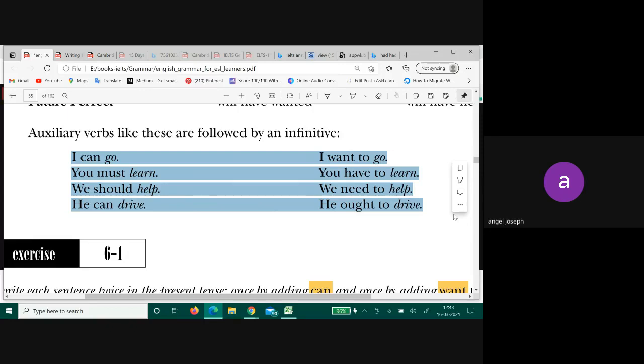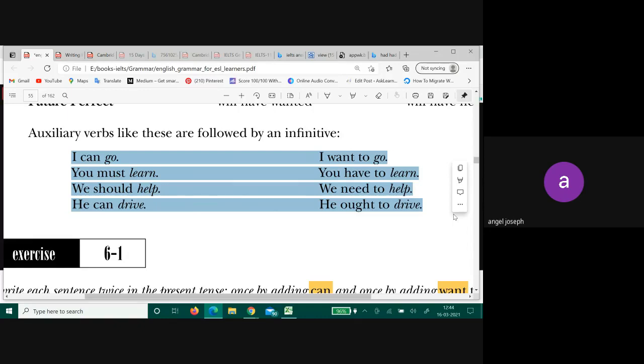Finite shows tense. Did all these helping verbs show you tense? Past, present, future, you have seen, everyone has seen. Yes. So when you say I can go, what is this go? Infinitive. What is I can? Can. Finite verb.